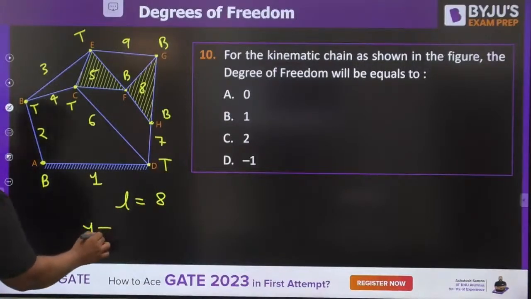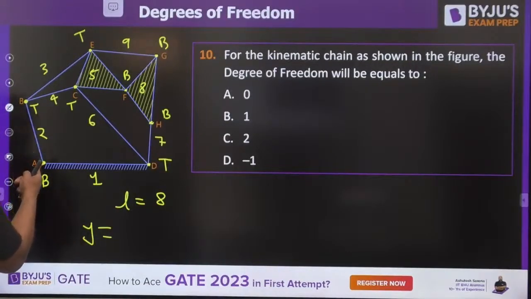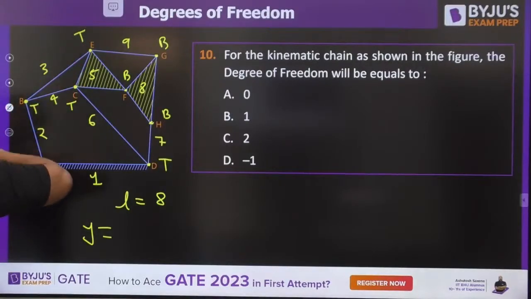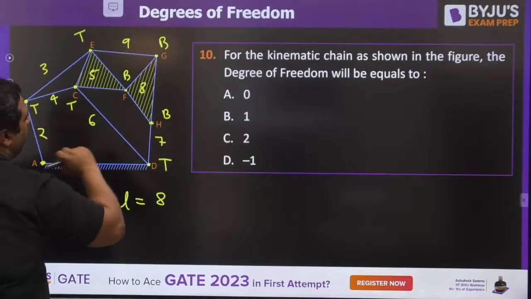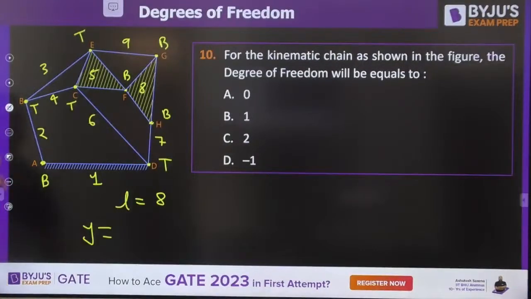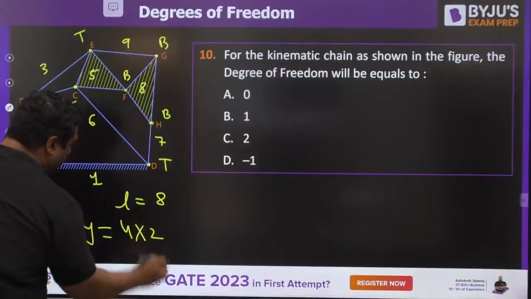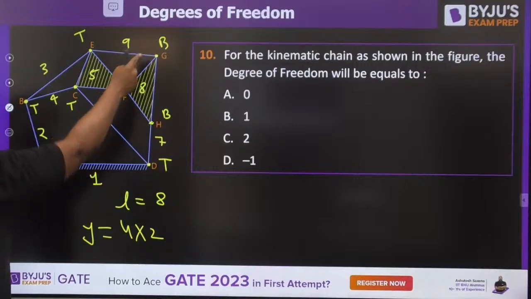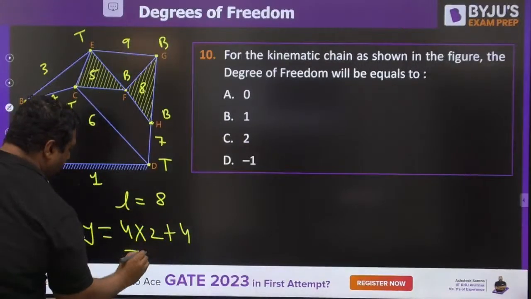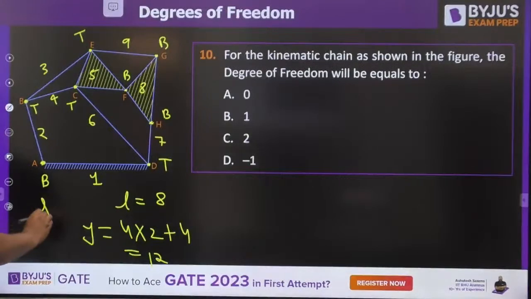So 1 ternary means 2 binary. There are 4 ternary, you can check it: 1 ternary, 2 ternary, 3 ternary, 4 ternary. So 4 into 2, that is 8 binary, plus 1 binary, 2 binary, 3 binary and 4 binary. Total 12. There is no higher pair.